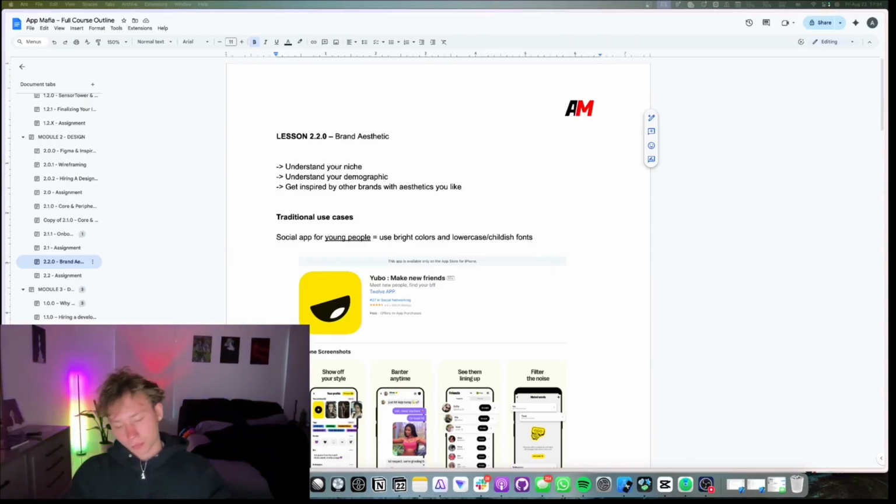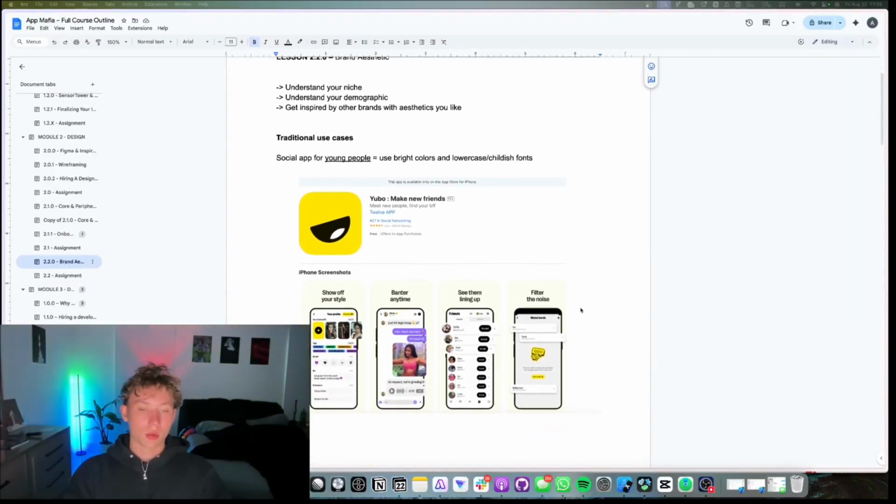So let's start. The most important thing to know is that you need your brand to resonate with your target demographic. You can't just build something that you think is cool if it doesn't appeal to the people you are targeting. For example, Yubo, they have a great and very clean UI. It's a bit like Snapchat. It's yellow, it's colorful, it's popping. But this doesn't feel very professional. This doesn't feel very serious. This feels a bit like a joke or a school project, which is great when you're targeting Gen Z or younger individuals, which they do.